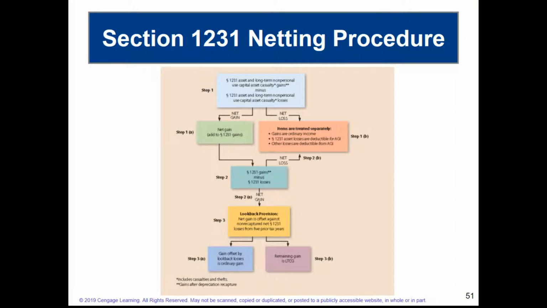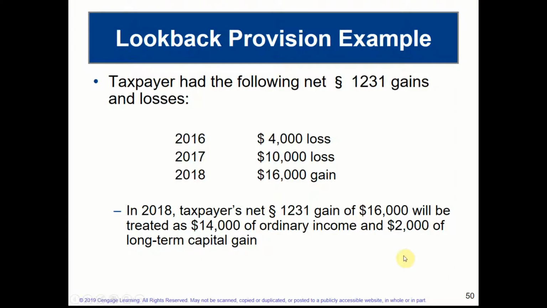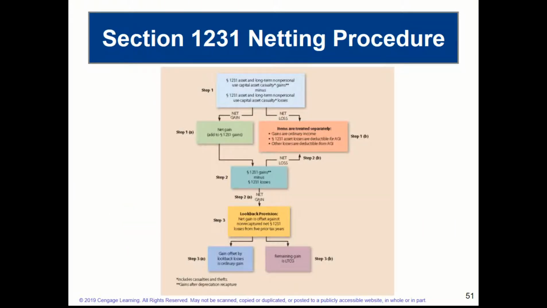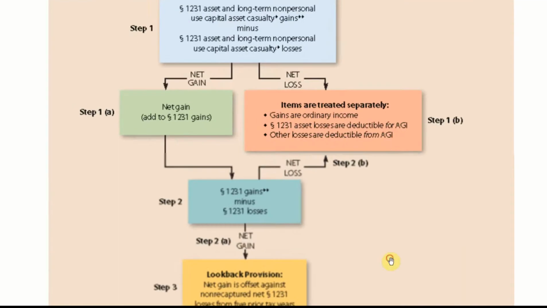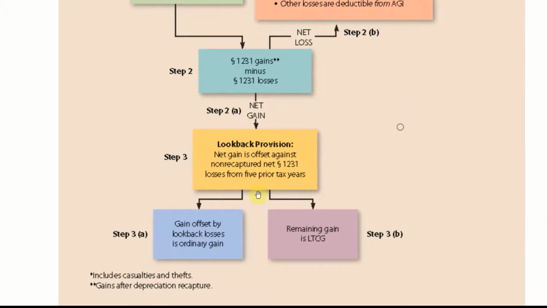So that exactly explains what we did here, where we looked back and took 14,000 of previous ordinary losses, and they're now going to be treated as ordinary gains. The additional 2,000 will be treated as a long-term capital gain. And that's what we see here in this flow chart on the very bottom, which is step 3A.